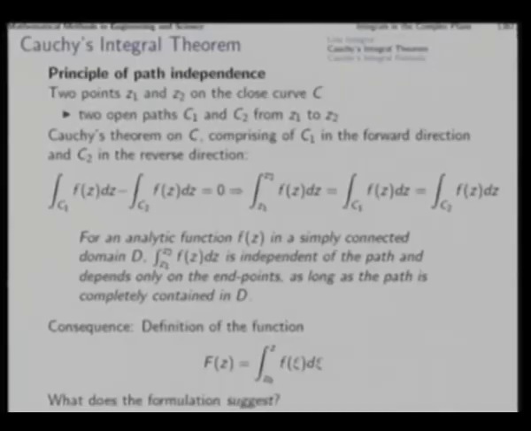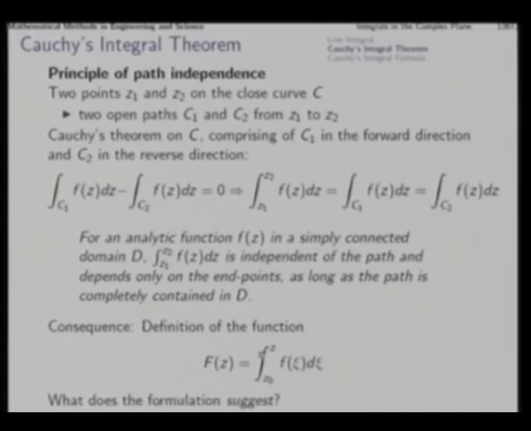Now, as a consequence, we can talk of this, that is, in place of Z1 we keep one point fixed, Z0, and the other point, if we keep a variable point Z, then we can define a new function of Z and call it say capital F. Now, what does this formulation suggest?